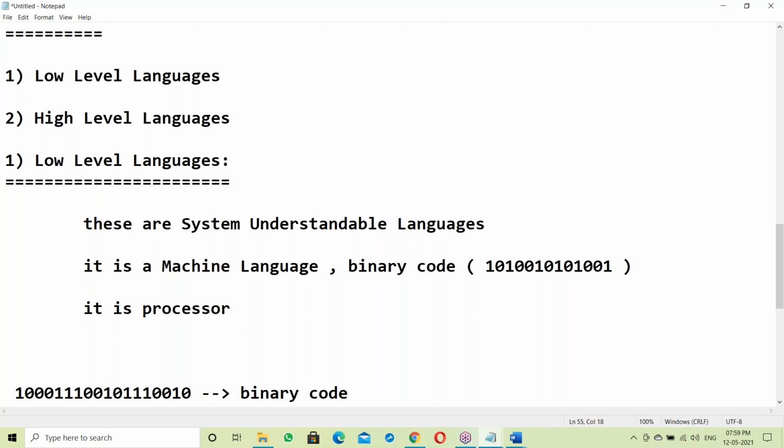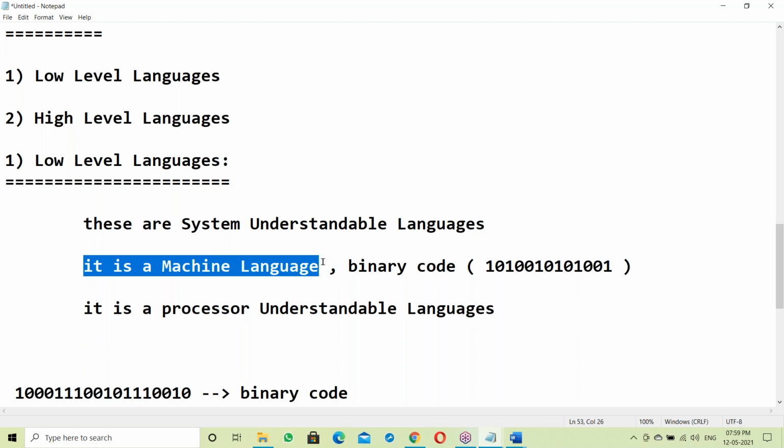Yes, in your system, this is a processor, the microprocessor. It's a processor understandable language in the form of machine code, binary code. It is called machine language.